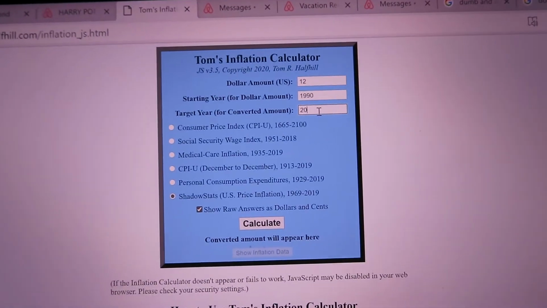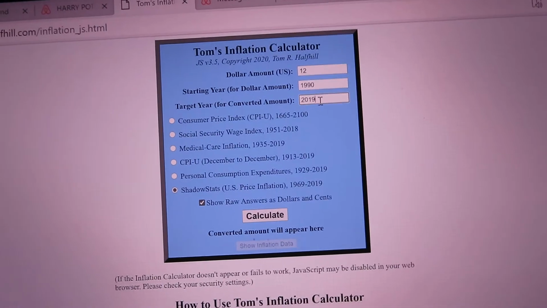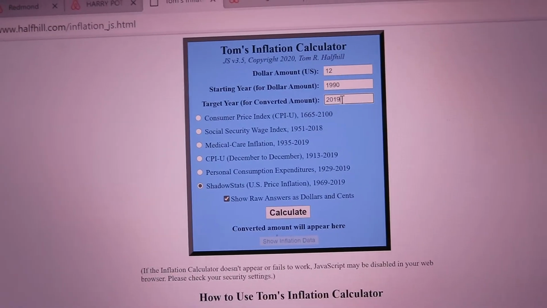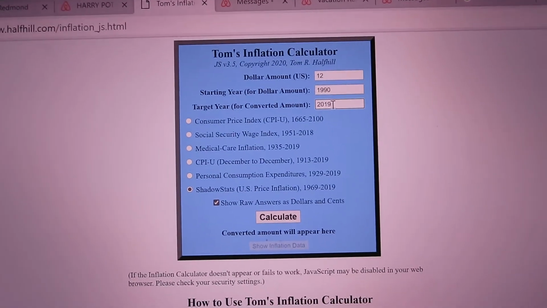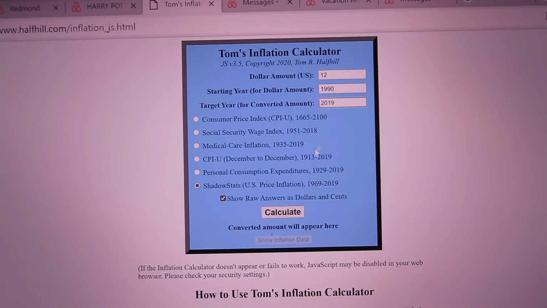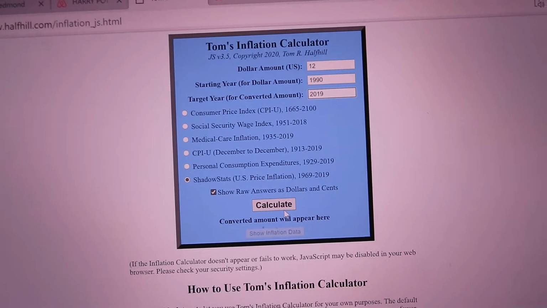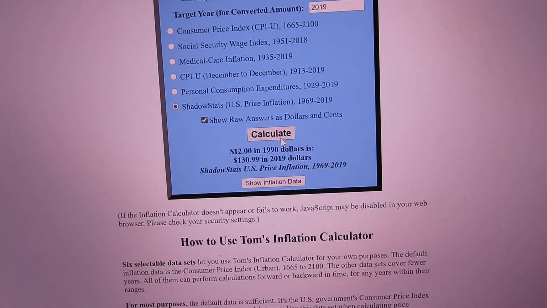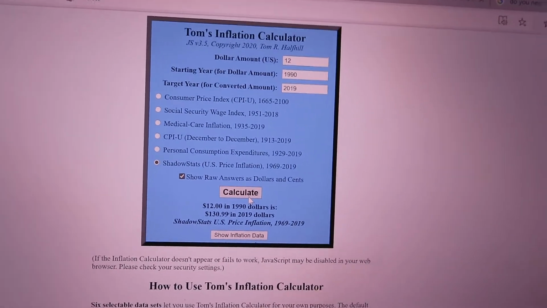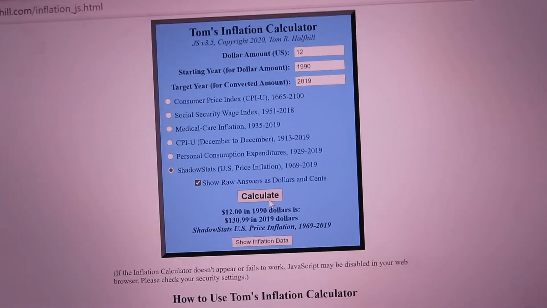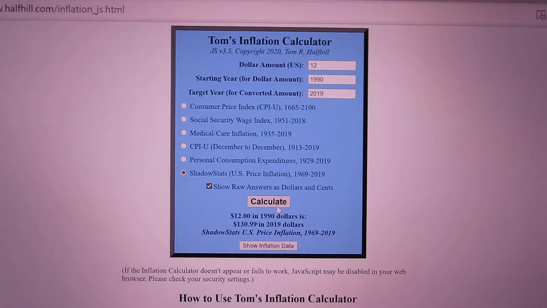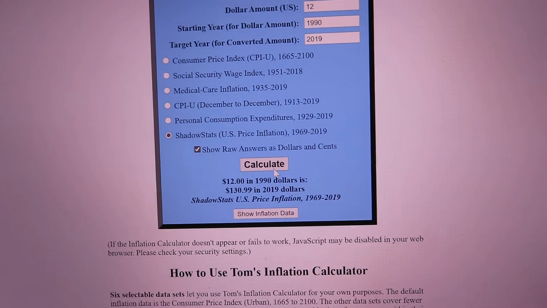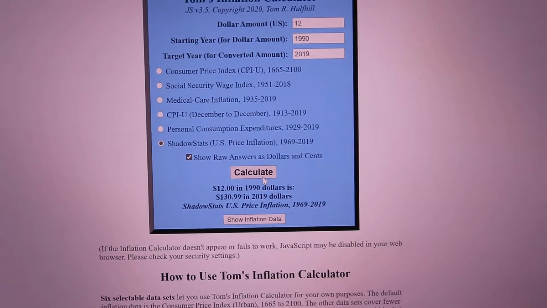And right now we're in 2020, but the calculator only goes up to 2019. Let's see, it's going to be even higher if we could put in 2020, right? Because of all the inflation that we've created during the COVID-19 crisis. But let's just see what it was in 2019. $12 in 1990 was $130.99. So I don't know what size the pizza was, but a pizza used to cost $131 in today's money back in 1990.